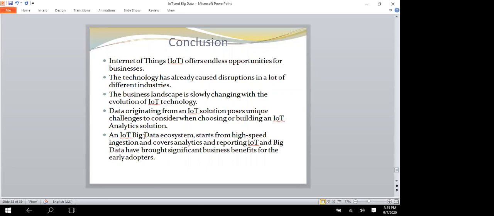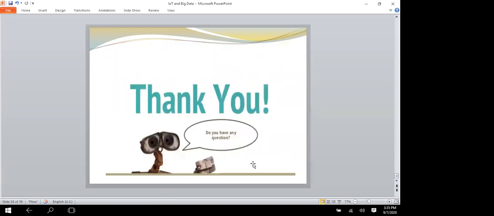An IoT big data ecosystem starts with high-speed ingestion and covers analytics and reporting. IoT and big data have brought significant business benefits for early adopters. At the end of the session, I went very fast because the time was up.